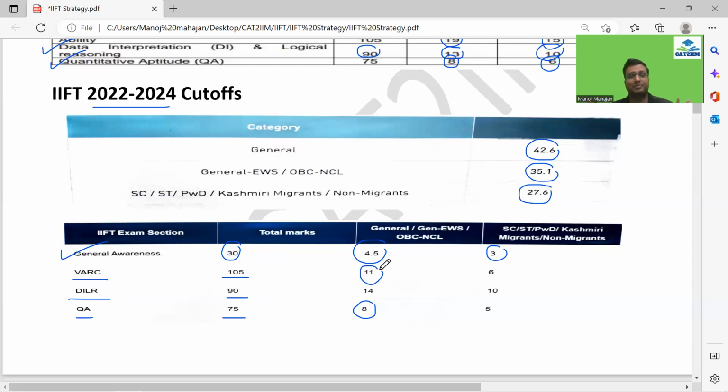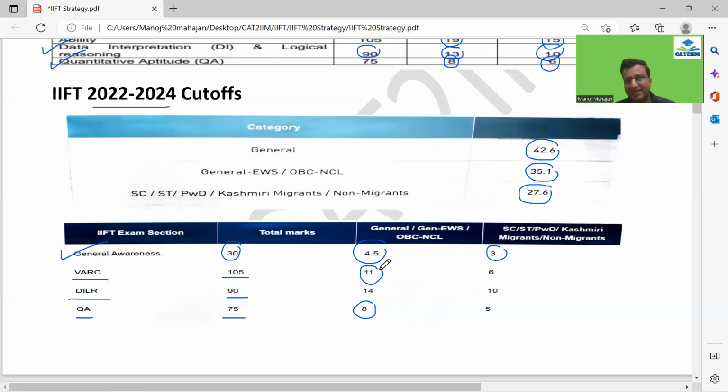So I don't know why people are so worried about the IIFT, that it's so tough, it's so tough. Yes, it is tough guys, but if I look over here, the cutoffs go very low. So if you are balanced in your approach, that you can divide sufficient time to each of the sections so that you don't miss the sectional cutoff, and you can look forward to maximize the overall score, the cutoff is cleared. So in that case, we have to plan some strategy time wise also for each of the sections, and a buffer time concept also. We'll come to that in a while guys.